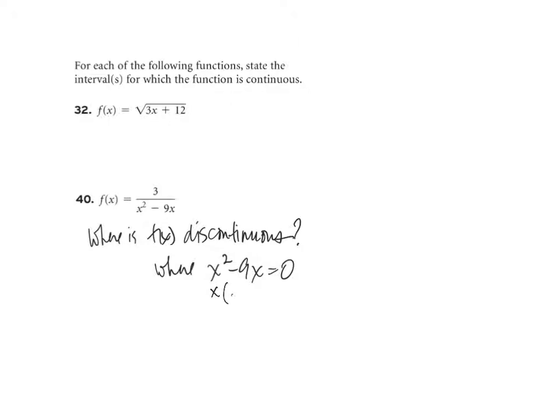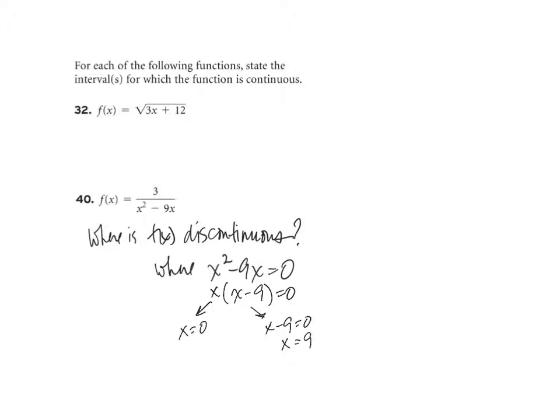So I'm going to factor an x out. And I have two values that are being multiplied and the result is 0. That means either x has to be 0 or x minus 9 has to be 0, which would mean that x would have to be 9 in order for it to be that case. So we are discontinuous at 0 and at 9.